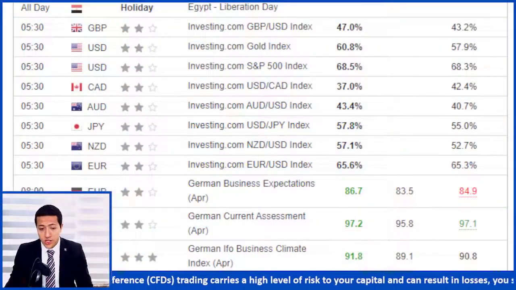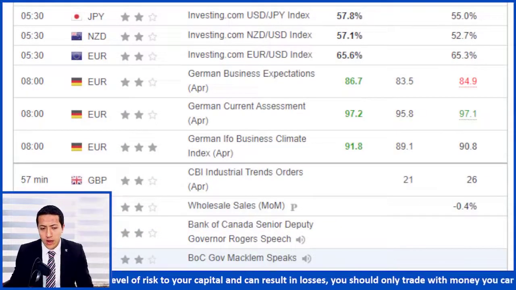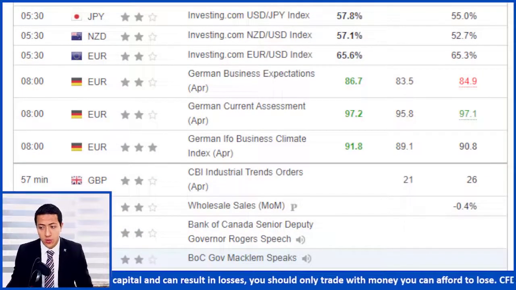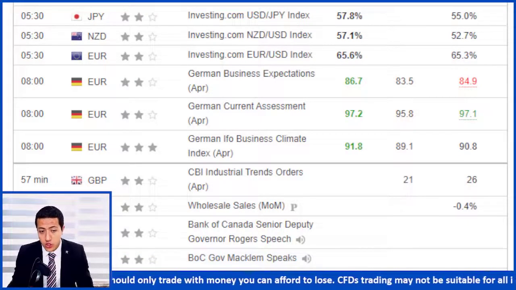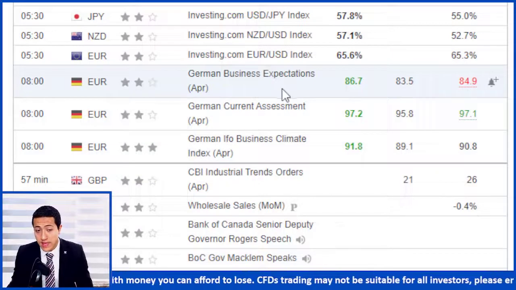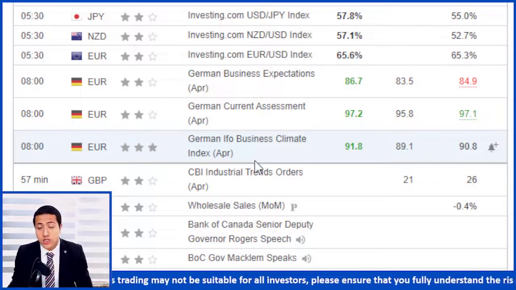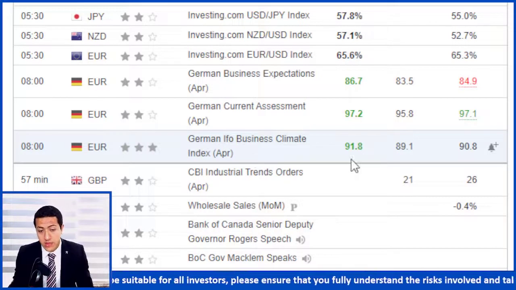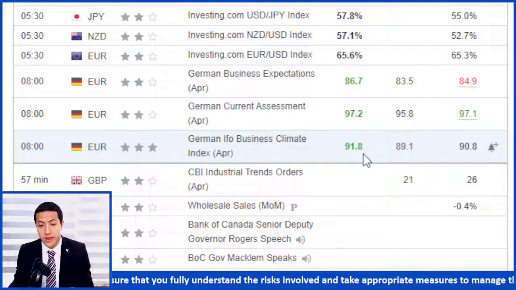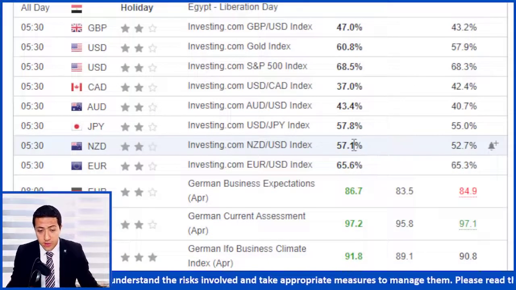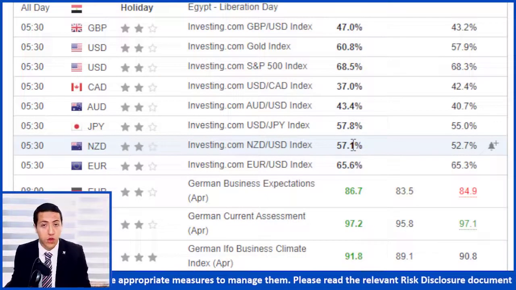Starting with the economic agenda for today, the 25th of April, it is a relatively light economic agenda. We don't have many economic releases to be announced. We had some data from the German economy, related to the business expectations, as well as the current assessment for the month of April, in addition to the IFO business climate. Basically, all of the indices showed positive, more bullish than expected and higher than even the previous numbers. So this is bullish overall for the German economy.